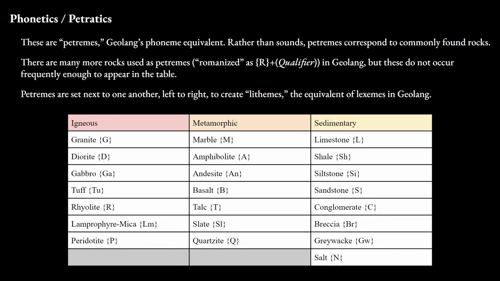When using petremes to construct a litheme, the equivalent of lexemes in Geolaŋ, they will be placed from left to right on their level. The orientation of a cairn may then be determined by which way the phrase and sentence markers face, but more on that can be found in the full document.